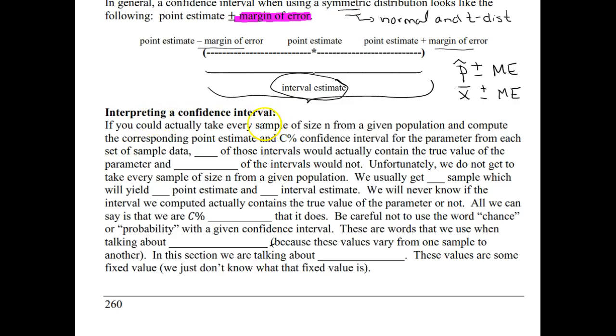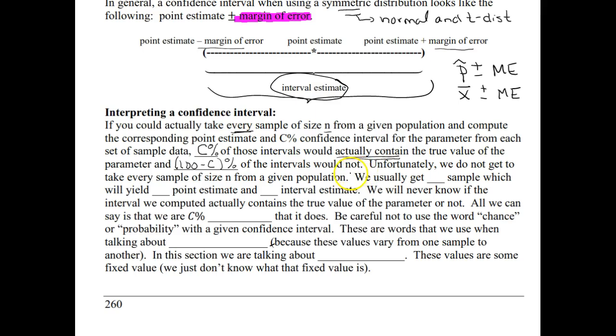Interpreting a confidence interval. So if you could actually take every sample of size n from a given population and then compute the corresponding point estimate and C% confidence interval for the parameter from each of those sets of sample data, you would find that C% of those intervals actually contain the true value of the parameter, which means the rest of them, so 100 minus C% of the intervals, would not.